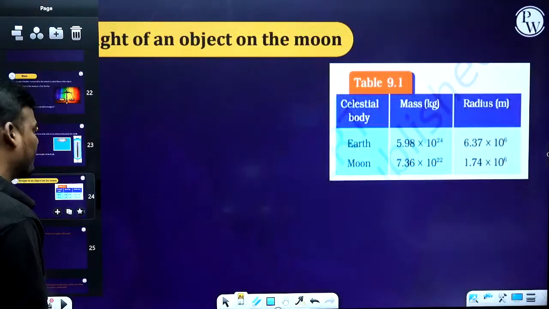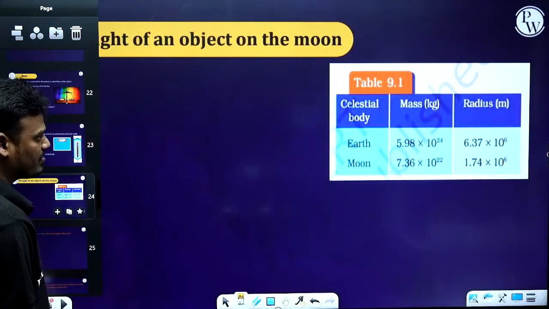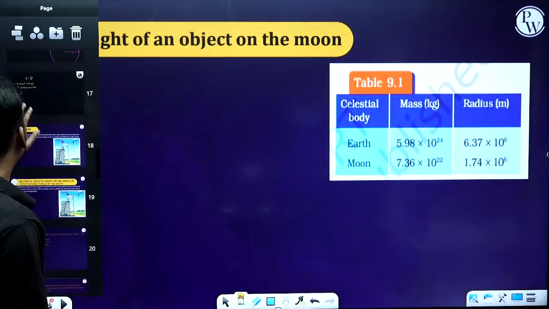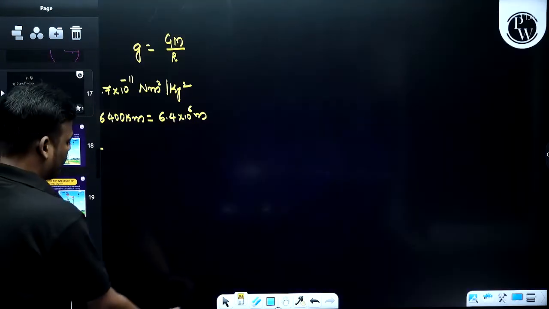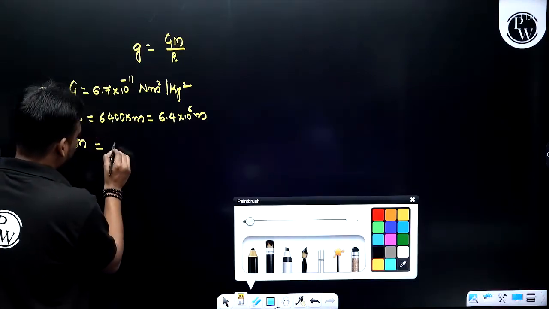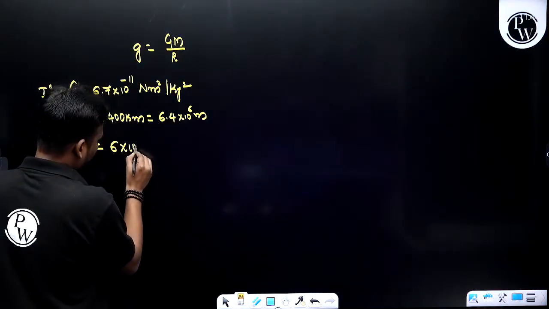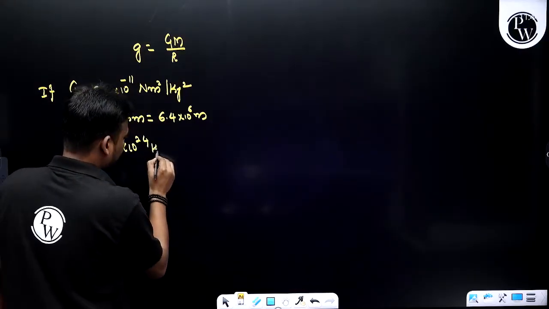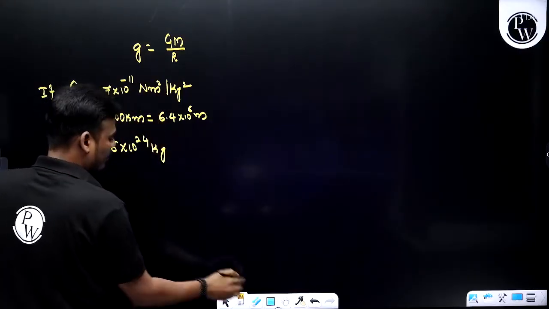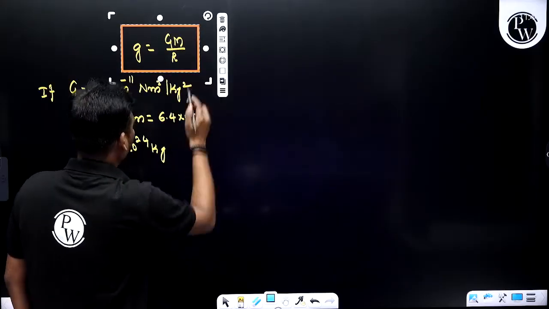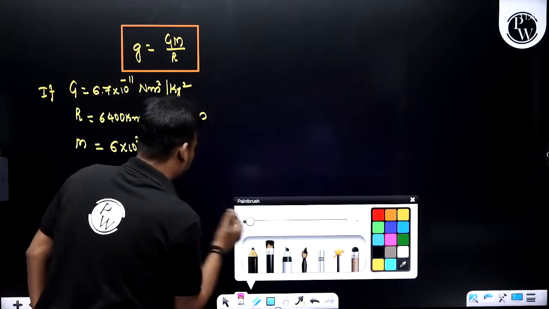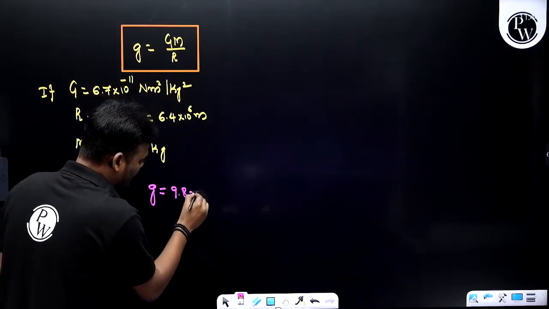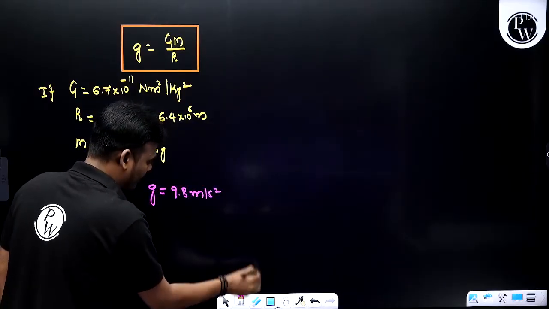24, approximately 5.98 they have considered. Okay, so fine, that's okay, no problem. So here, for mass, you can consider 6 into 10 power 24 kg. And after substituting all the values in the formula, the final answer, that is the g value, equals 9.8 meter per second square.